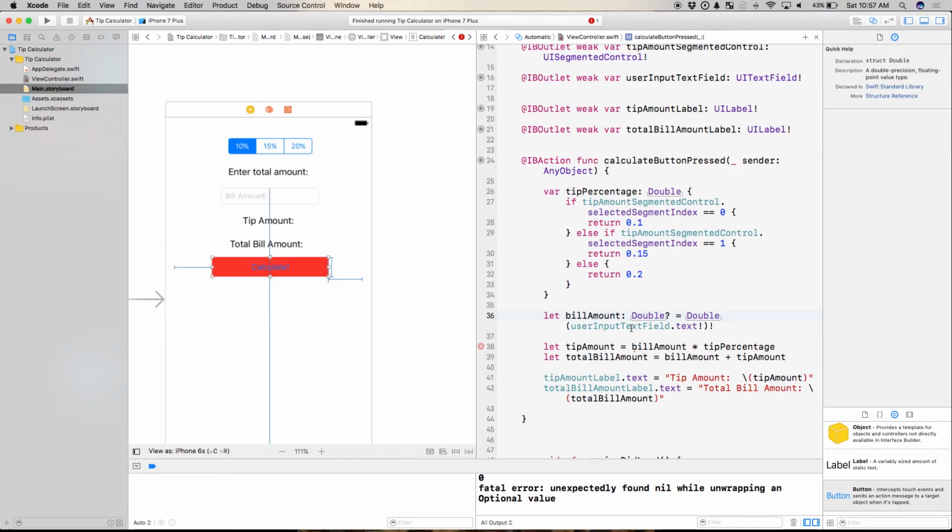Anytime your code gets exposed to nil, explosion, crash, uh-oh, bad reviews on the App Store. In other languages, you would have to say, like, if this does not equal nil, go ahead and do some stuff. Swift actually has it built in to where we have to say, hey, let's assume this could be radioactive, this could be nil. And then in writing our code, we have to unpackage it.